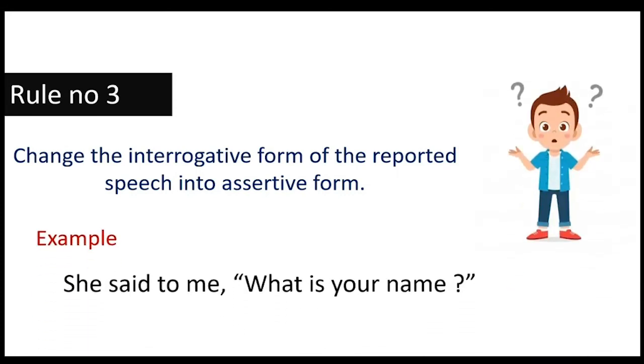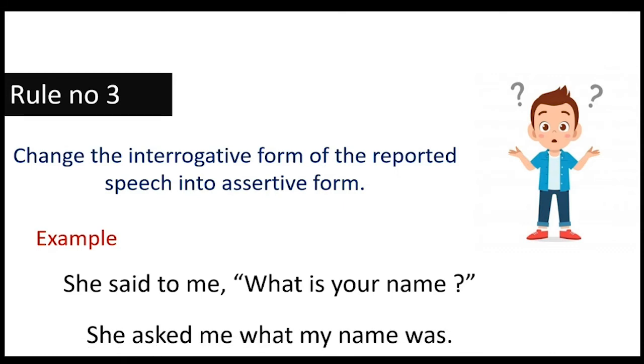For example, she said to me, "What is your name?" The answer will be, she asked me what my name was. Children, why my? Because your will convert according to the object, second person changes according to the object, and in the object it is written me. So it will convert into my. And why was? Because is will convert into was. So the final answer will be, she asked me what my name was.